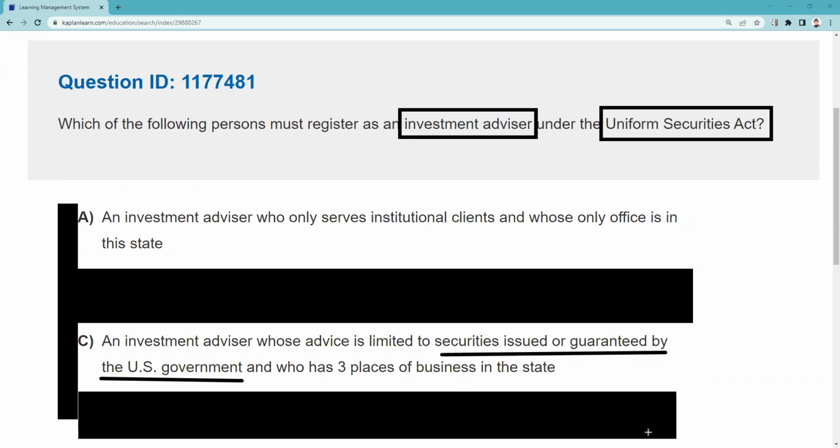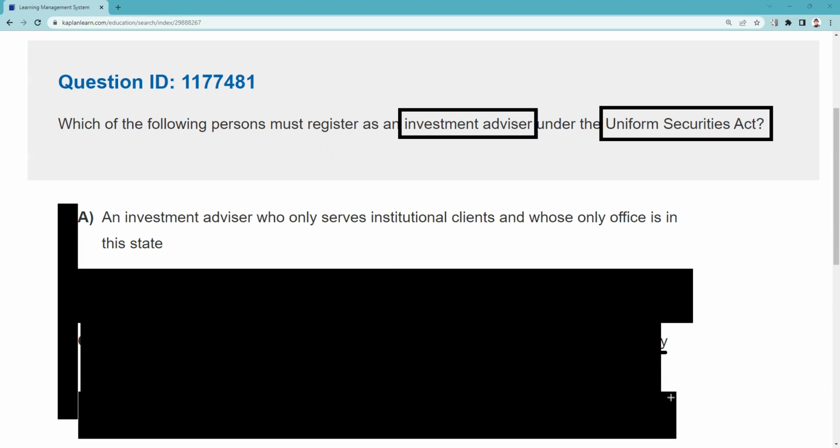Given this answer set, it looks like because this investment advisor is only giving advice on securities issued or guaranteed by the U.S. government, they would be covered under the Investment Advisers Act of 1940, which leaves us with the appropriate answer here, which is A. So I hope you found that helpful.